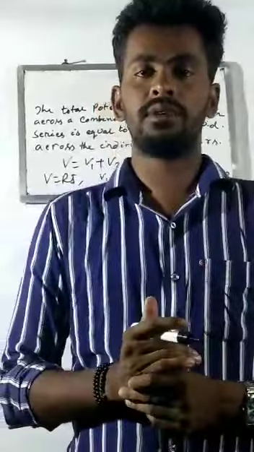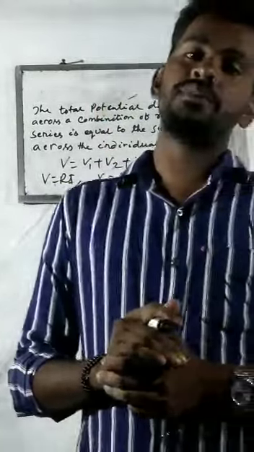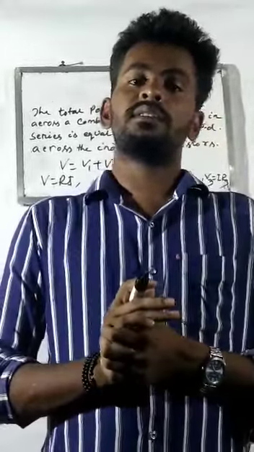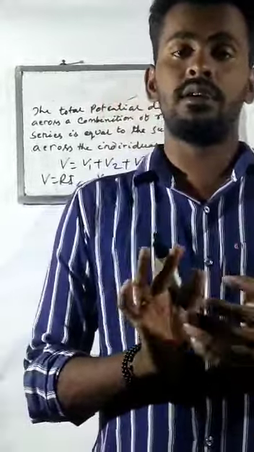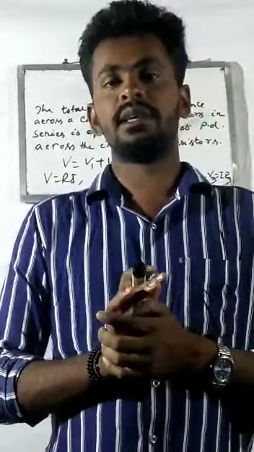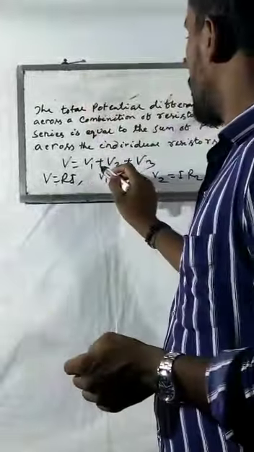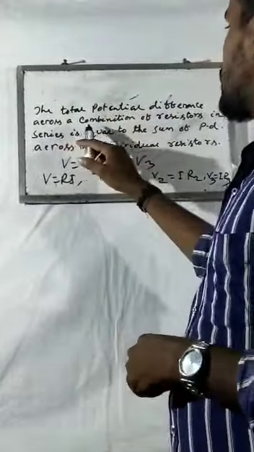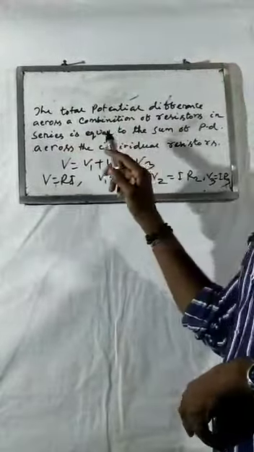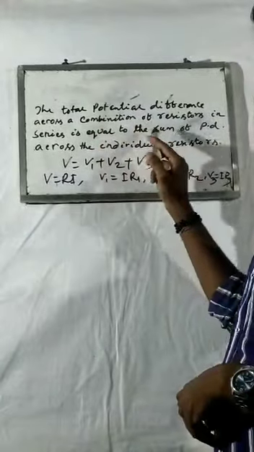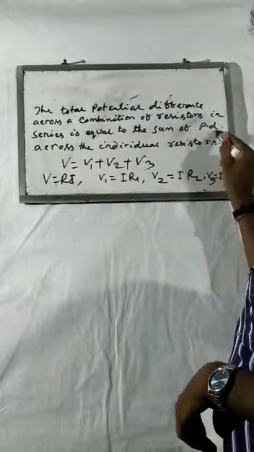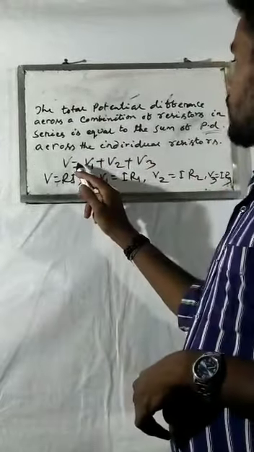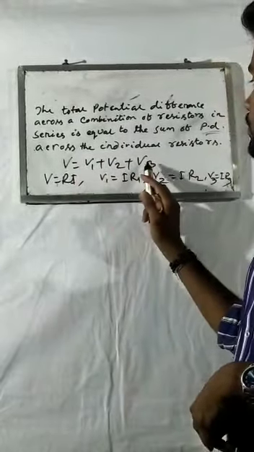Here student, we observe that the sum of the potential differences across the three resistors is equal to the total potential difference. So here you notice that V equals V1 plus V2 plus V3. The total potential difference of a combination of resistors connected in series is equal to the sum of the potential differences (PD) across the individual resistors. So according to this, we get V equal to V1 plus V2 plus V3.